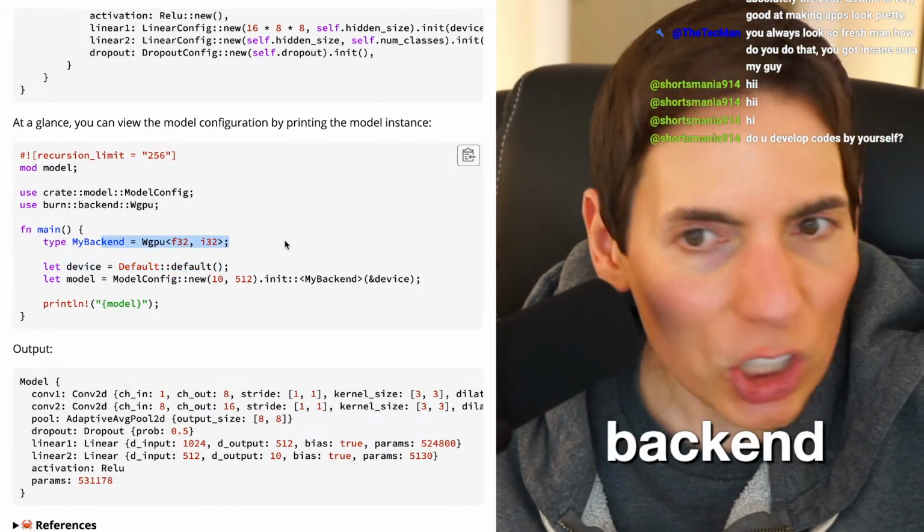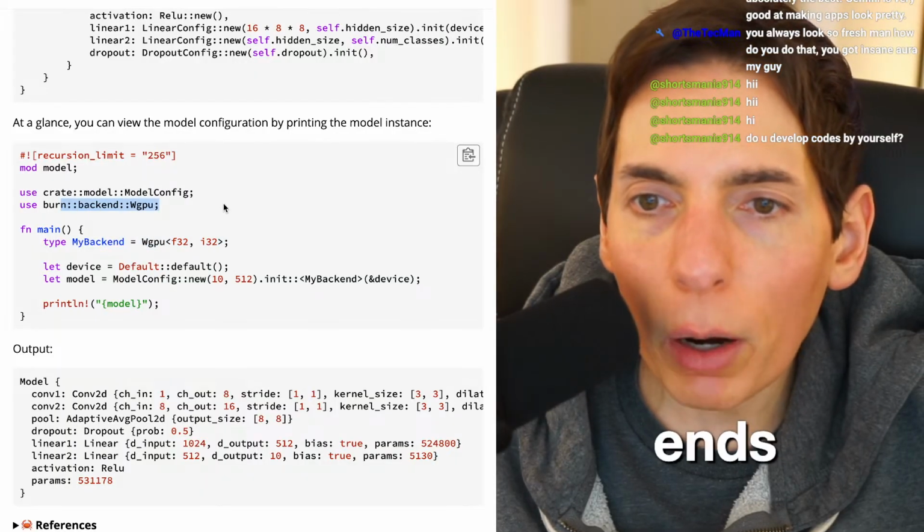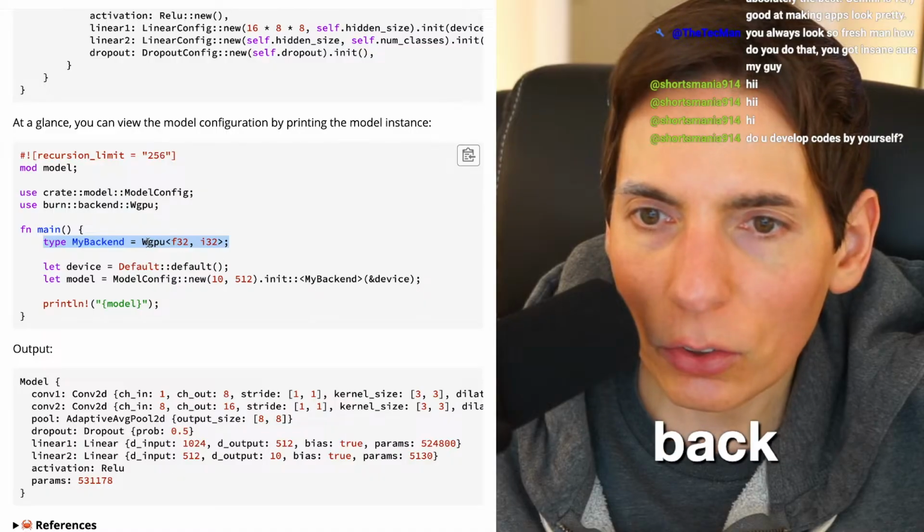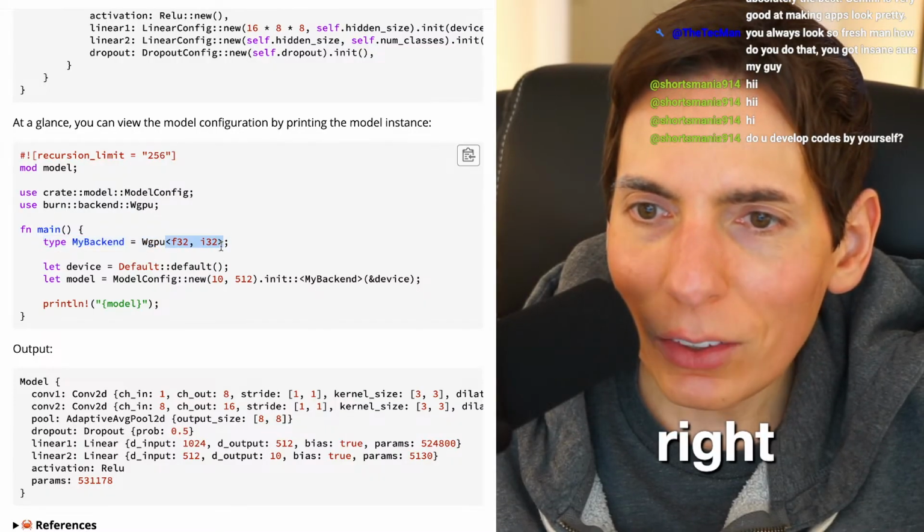My backend, WebGPU. Oh, backends. Oh, we can probably do Metal. We could probably do Metal here. So we do type my backend is going to be a Metal. All right. What is F32, I32?